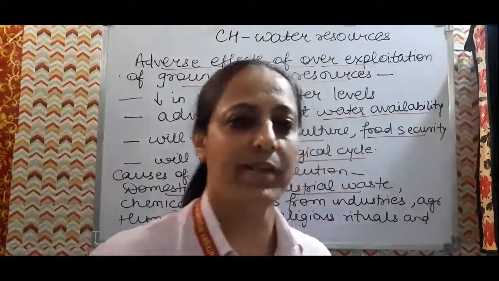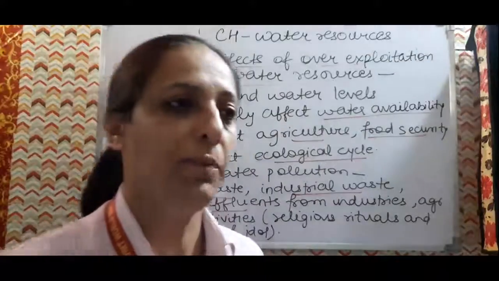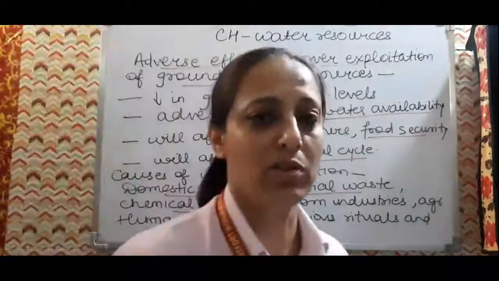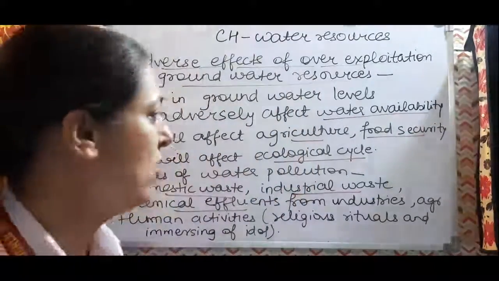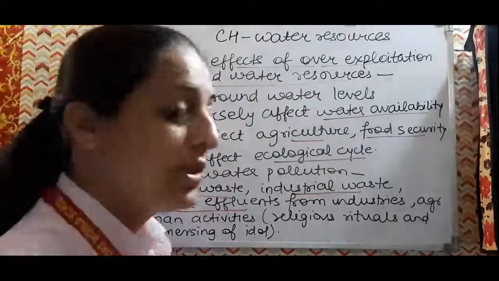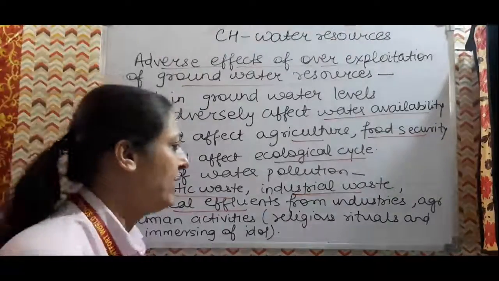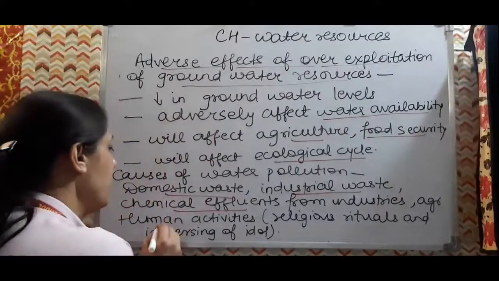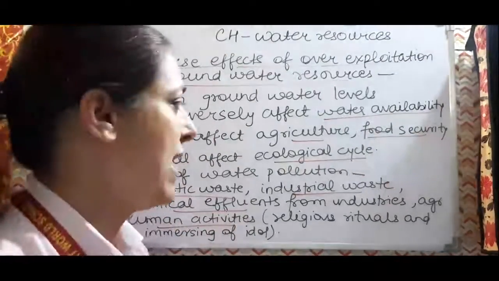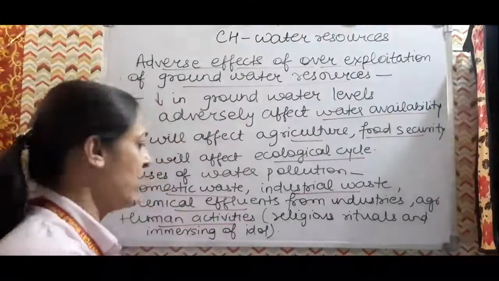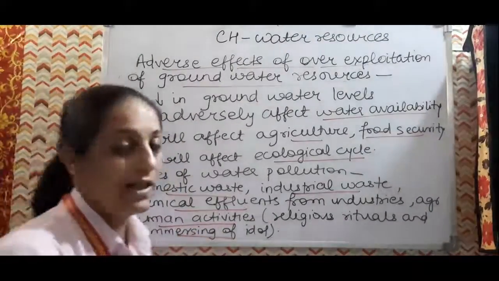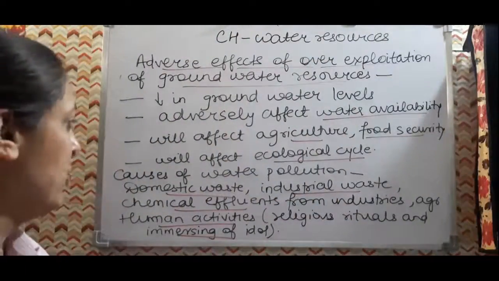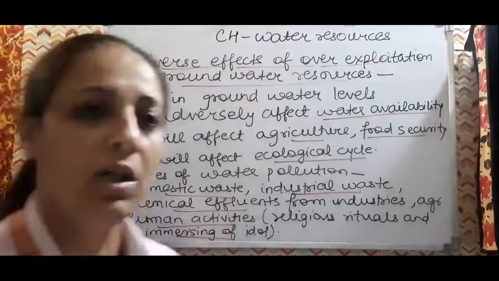It affects the aquatic animals also. So proper treatment should be done of this kind of water before discharging into the water bodies, as it affects the aquatic life and the water body and its vicinity also. From agriculture also, the chemical effluents get discharged into the water body. Human activities also affect it, like where our religious sentiments are attached. During Ganesh Chaturthi we have seen this, a lot of idols are immersed into the water body. So this causes a lot of water pollution. So these are basically the causes of water pollution.